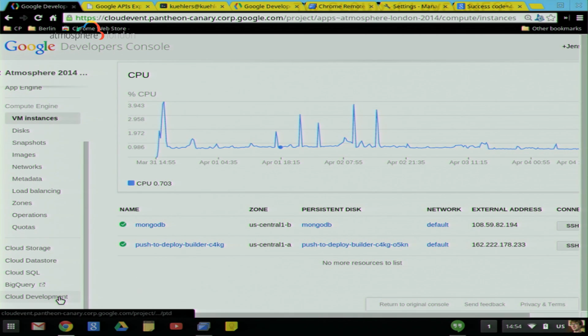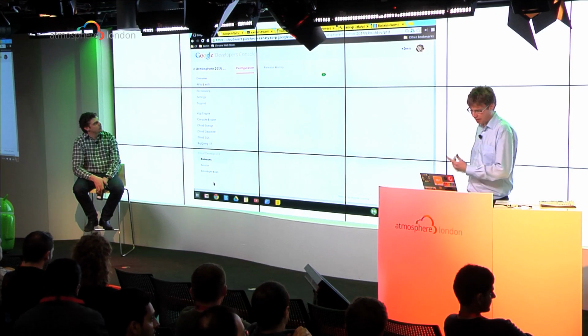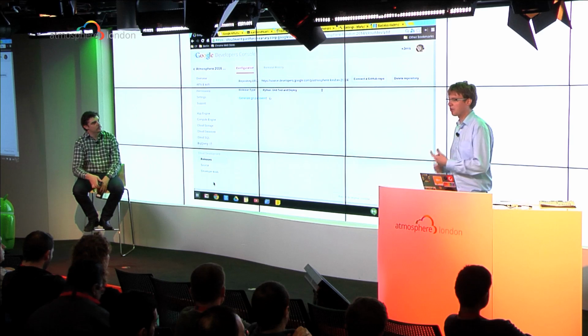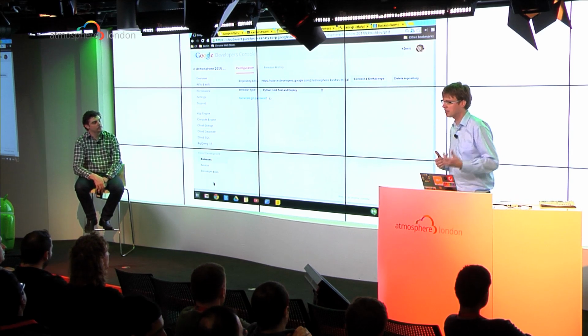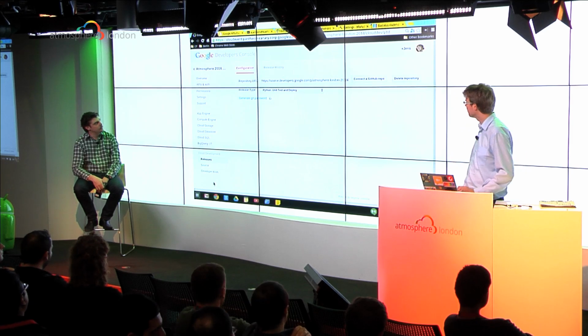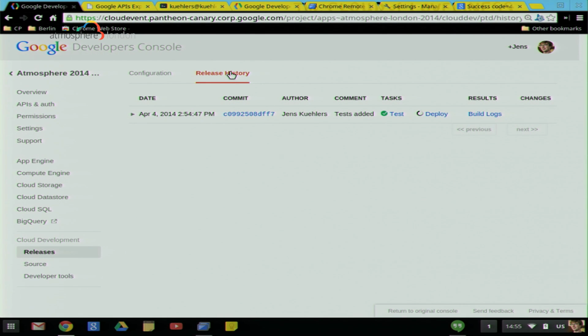All right. And then back in the Releases tab. If I actually used Java, not only would it do tests and deploy, but it also does the whole build cycle. So it builds, tests, and deploys. Okay. And if we have a look at the release history, you can see that that push has gone through, the tests have run successfully, and it's currently deploying to App Engine. Perfect, and that just happened.